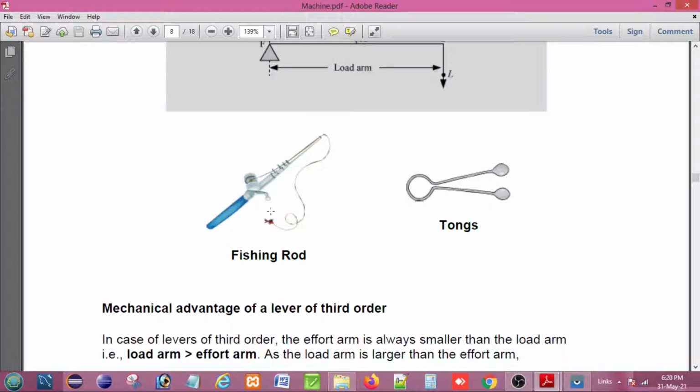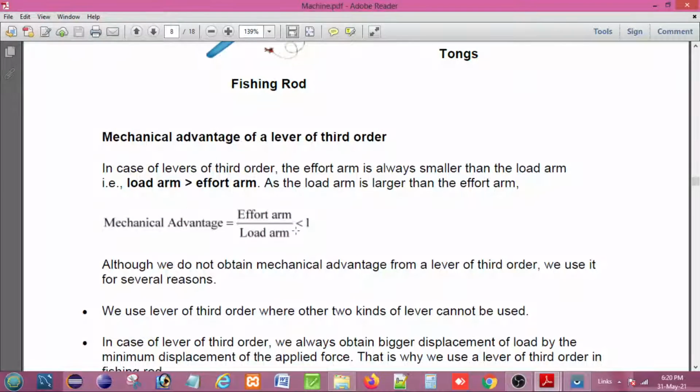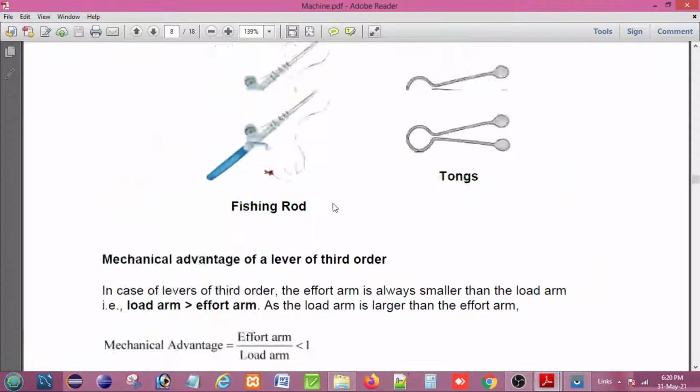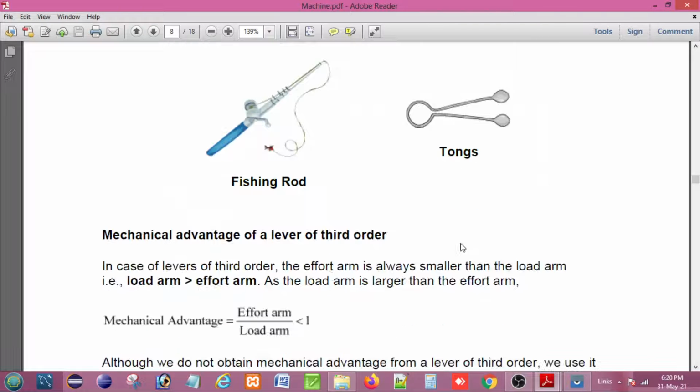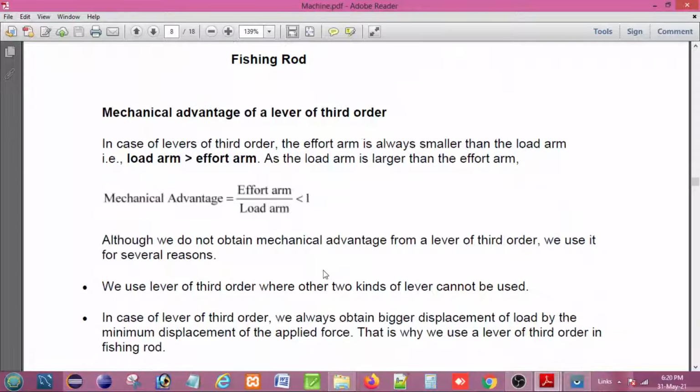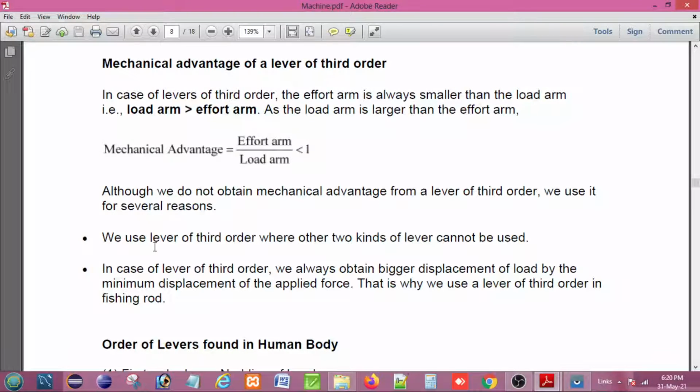Another example is the blade of a knife, which moves a longer distance by a small displacement of the handle, and the shorter hand of a rower is also an example of class 3 levers. So we find the mechanical advantage, which is effort arm by load arm. As the effort arm is smaller than the load arm, the mechanical advantage is less than 1. Although we do not obtain mechanical advantage for a lever of the third order, we use it for several reasons. We use a lever of the third order where the other two kinds of lever cannot be used.